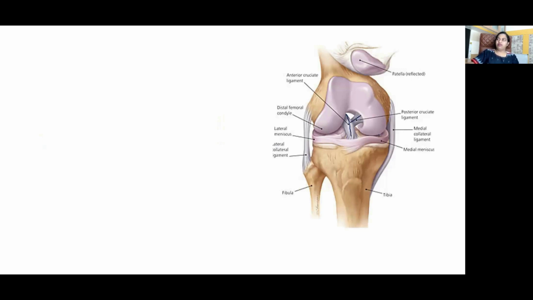Okay. Apart from that, we have the menisci, right? So the anterior aspects of both the menisci are joined by the transverse ligament, the transverse meniscal ligament. And then apart from that, these menisci are anchored to the condyles of the tibia by another ligament called the coronary ligament.